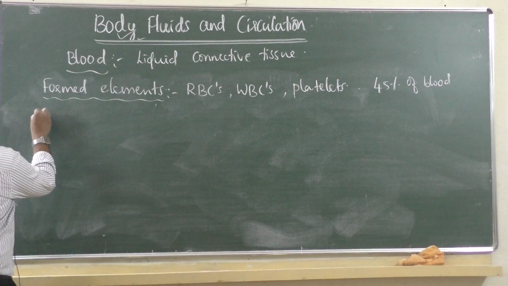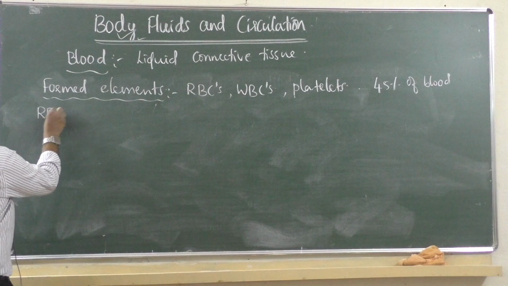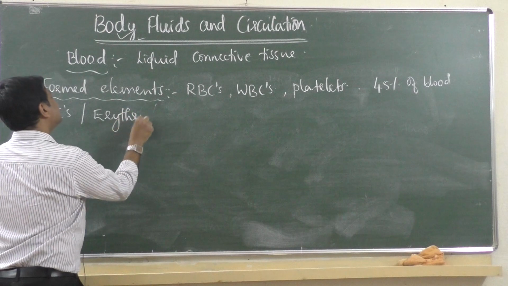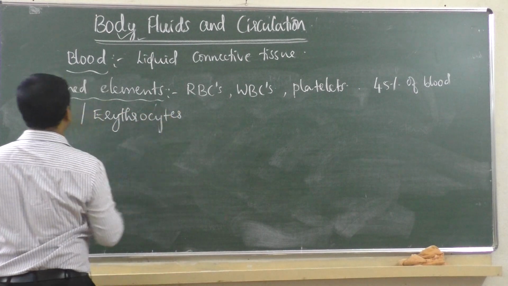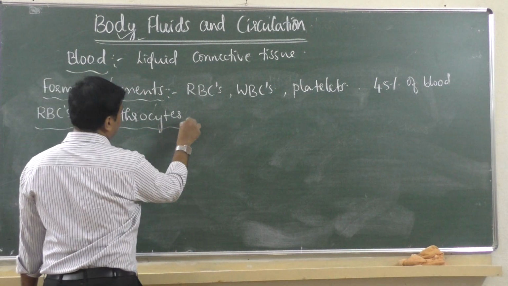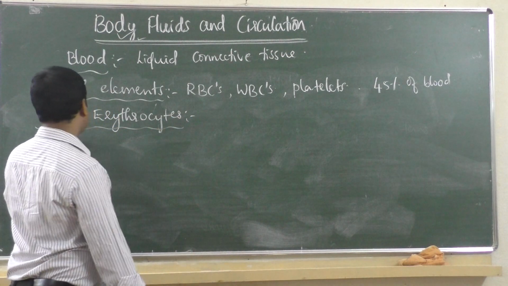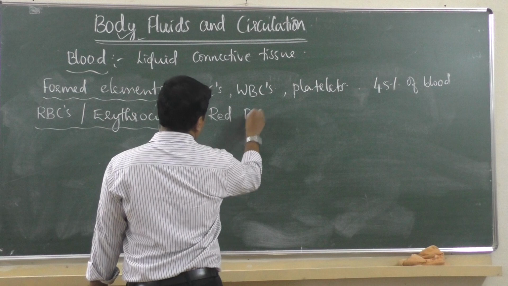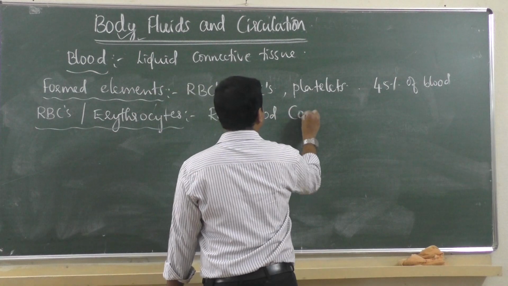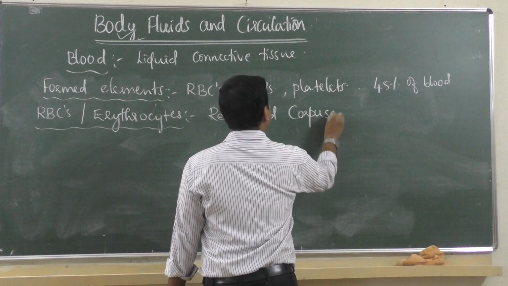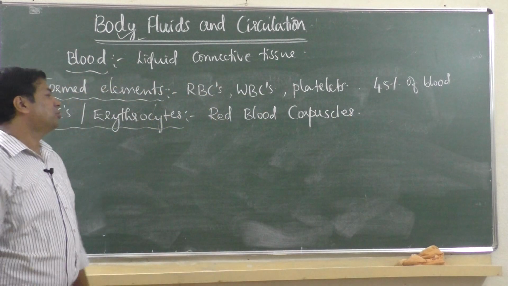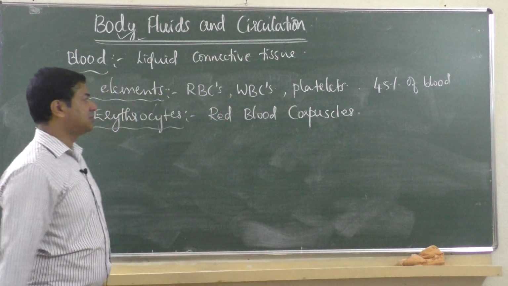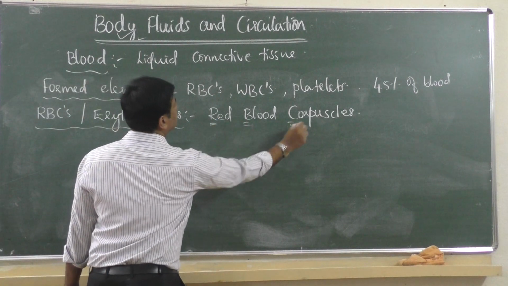Okay, first we will learn about RBCs, that is red blood corpuscles, also called erythrocytes. Most of the words in biology are derived from Latin or Greek. As per that, erythrocytes means red blood corpuscles. RBC, full form, red blood corpuscles. In short, RBC.